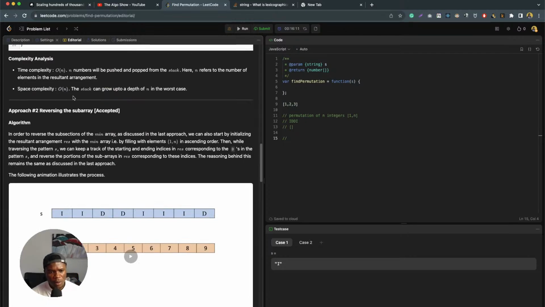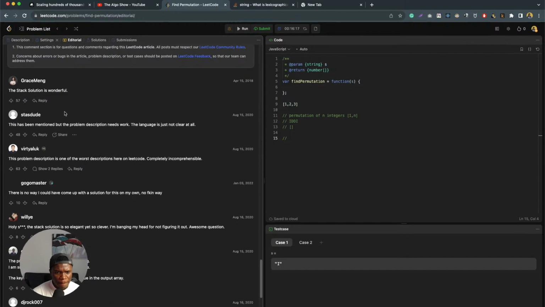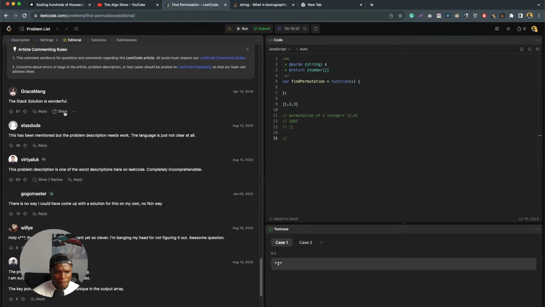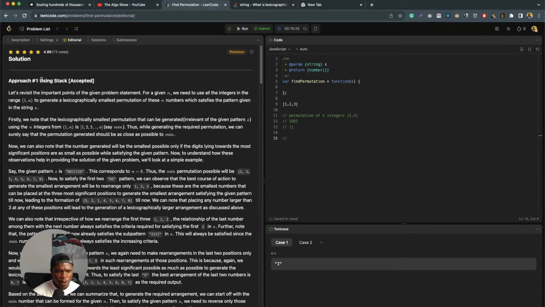The solution involves a stack, reversing the subarray, and using 2 pointers. Okay, so let's go here. First things first, we are using this stack. Let's revisit the important points of the given problem statement. For a given n, we need to use all the integers in the range 1 to n to generate a lexicographically smallest permutation of these n numbers which satisfies the given pattern in a string.